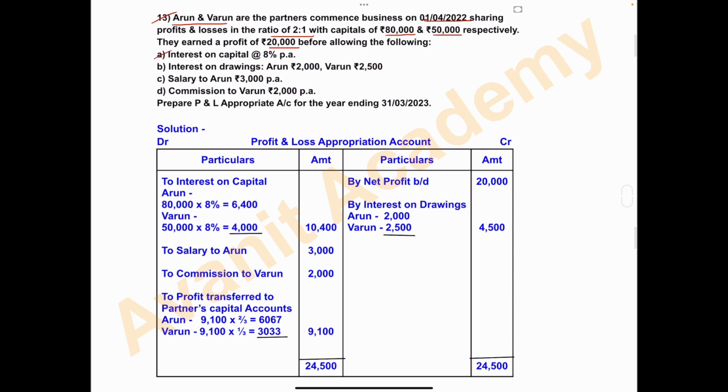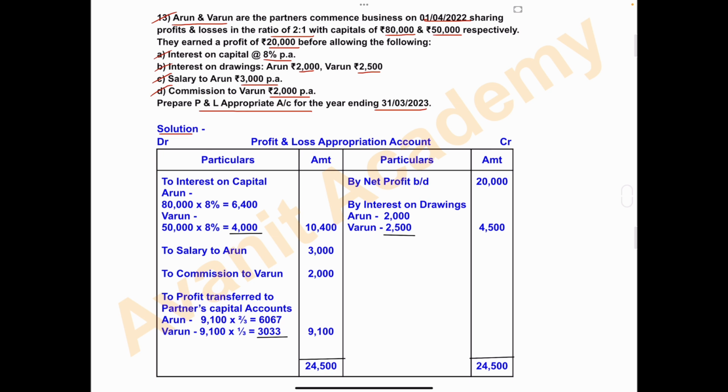Point A, interest on capital. We have to charge 8% per annum. B, interest on drawing: Arun 2,000, Varun 2,500. C, salary to Arun 3,000 per annum, and D, commission to Varun rupees 2,000 per annum. Prepare profit and loss appropriation account for the year ending 31st March 2023.